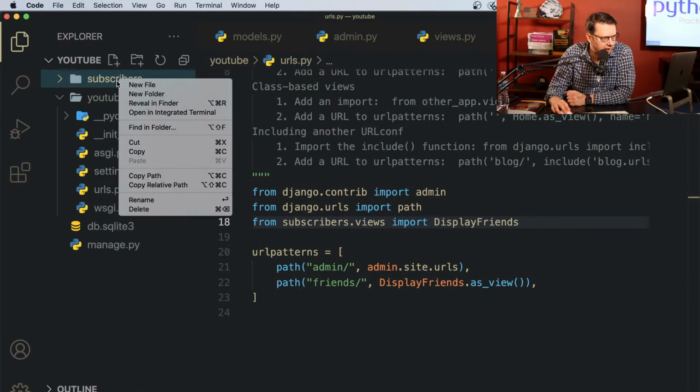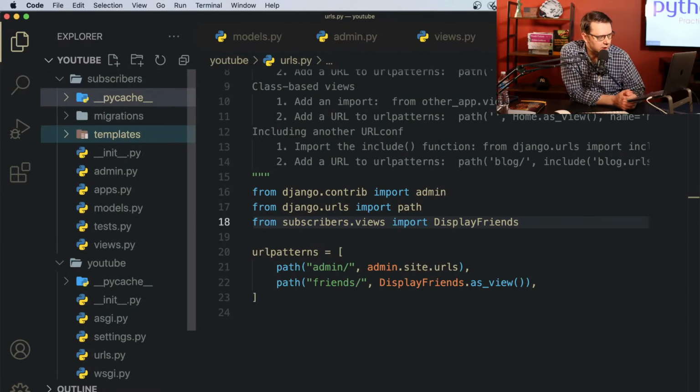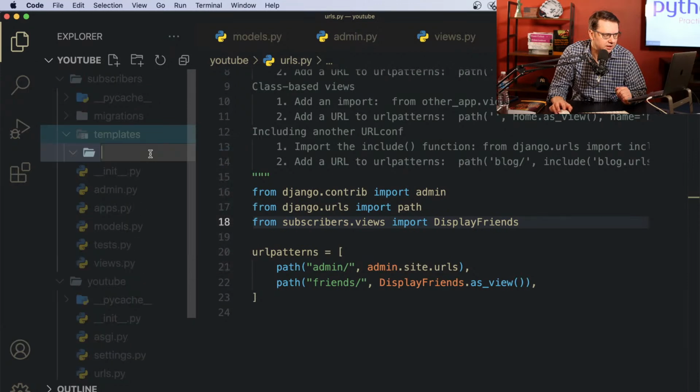And here in subscribers, you need to create a new folder, and be careful, call it templates. Once in my class, there was a lady, and she called it template. And template didn't work. So we spent like an hour trying to figure out what went wrong. So be careful, it's got to be plural, templates. In this folder, and again, this folder goes into subscribers, we need to create another folder.